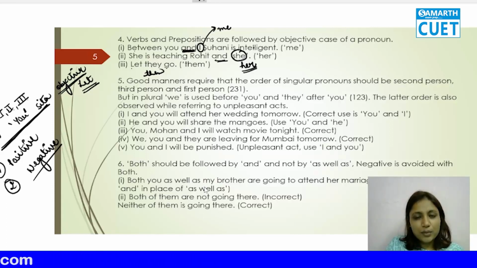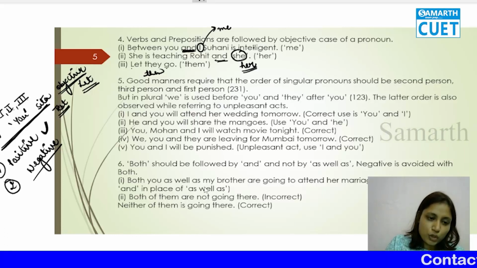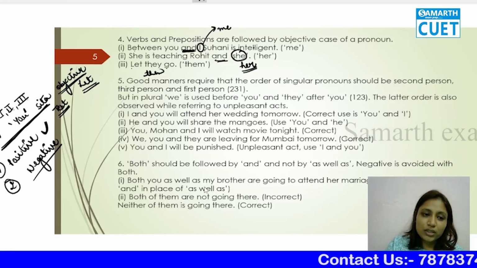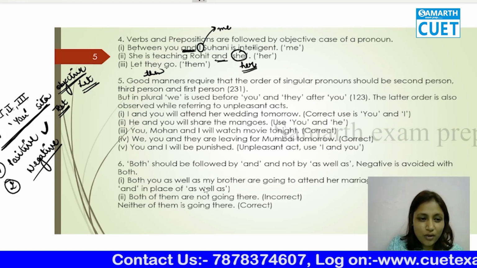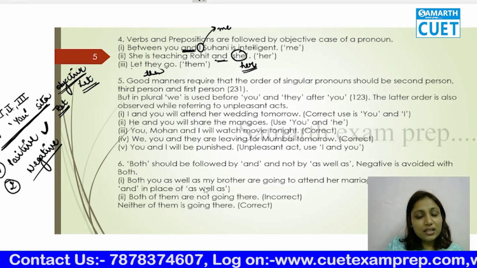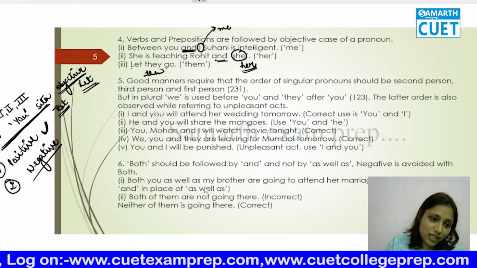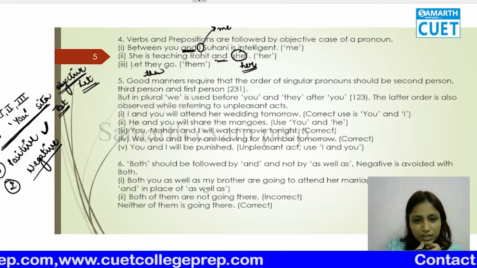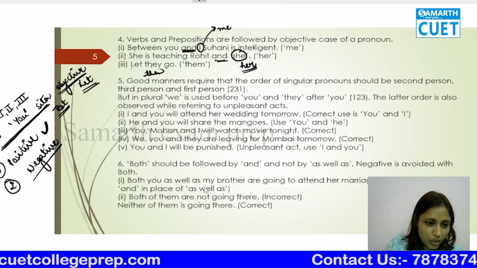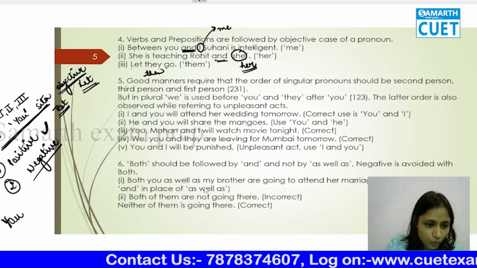Suppose there was some test or exam and we all passed, the result is positive. So how are we going to say, if I tell you about the result of Sita, I and you, these three? If I tell you the result that we all three have passed, how am I going to tell you? This is very interesting, understand. Whenever you are going to tell something good, how are you going to say? First the person you're speaking to, that means the second person, you.